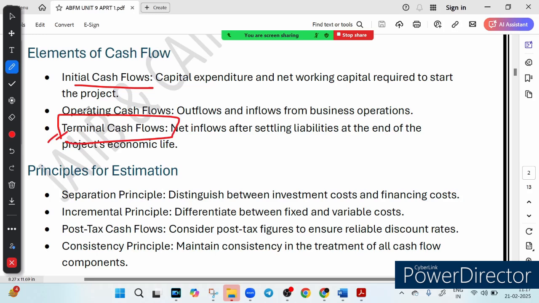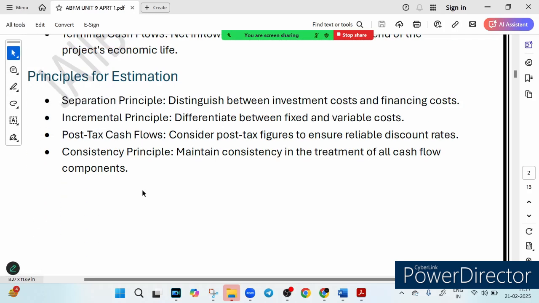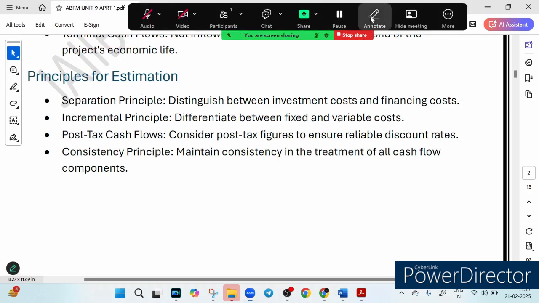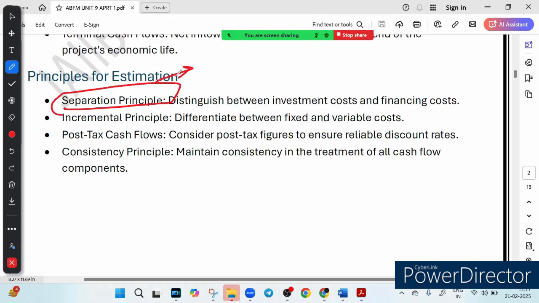Now the golden rule, let's discuss the golden rule for estimating cash flow. So there is a principle for estimation, right? So what is the golden rule? The first principle is called the separation principle. What it says, let's understand. It says that keep investment cost separate from financing cost. Two things are there, investment cost and financing cost.